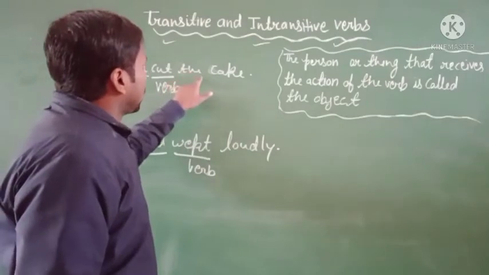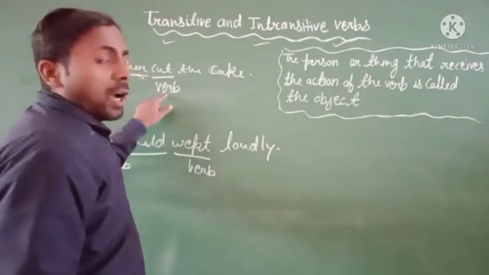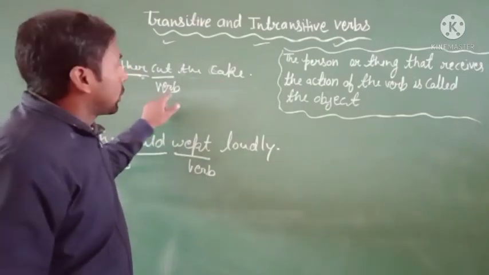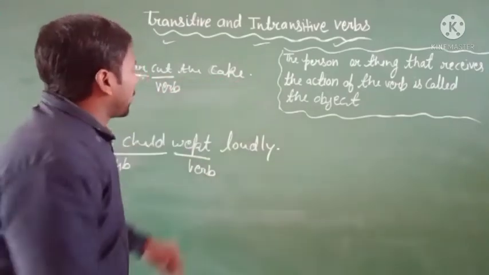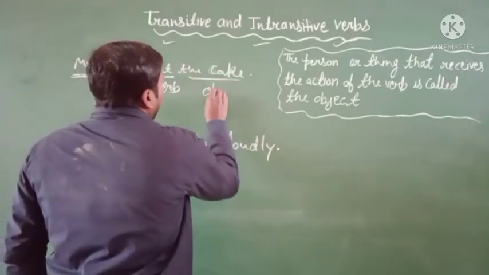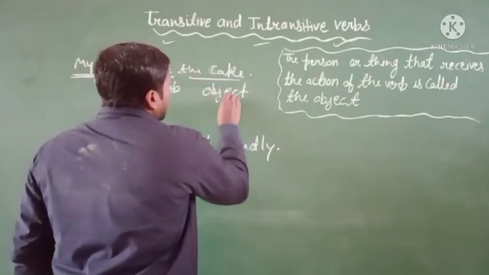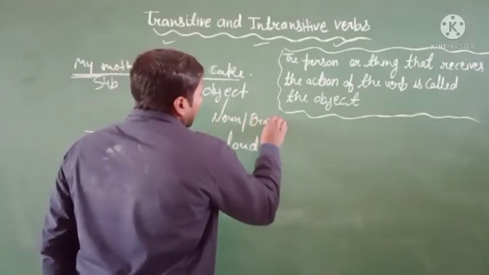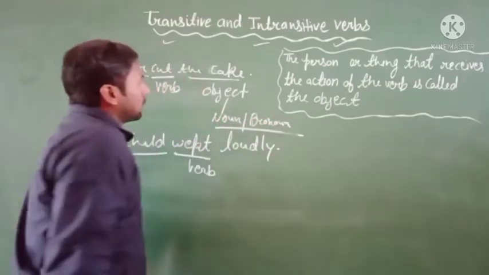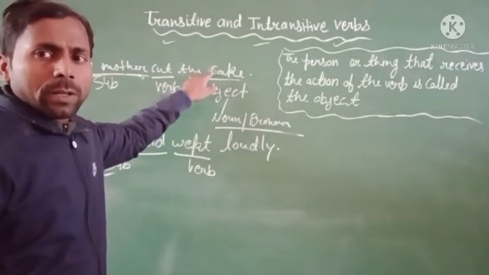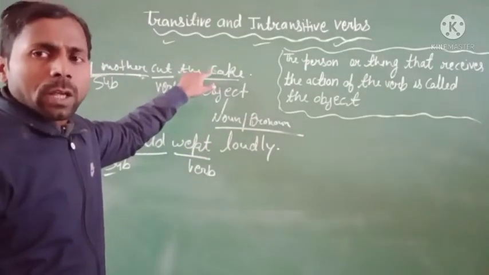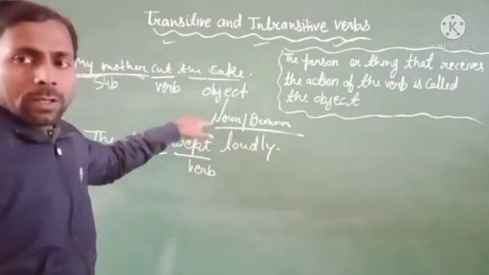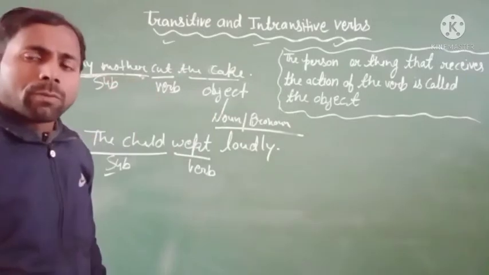Here the cake received the action of the verb. So this is the object, and an object is a kind of noun or pronoun.